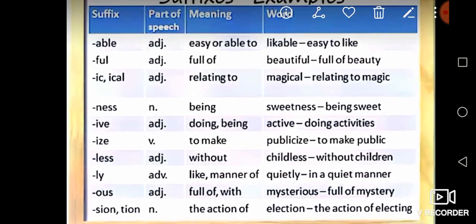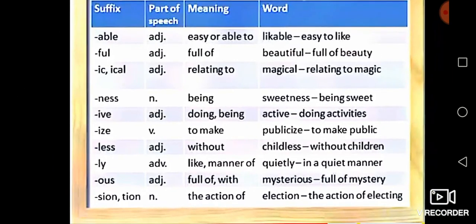Next one is ive. Ive means doing or being. You see active. Active means doing activity. Act is the root in this word active.